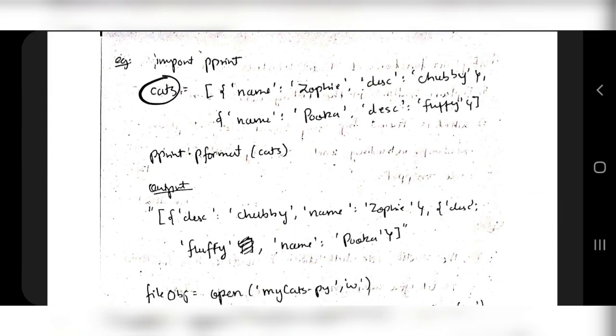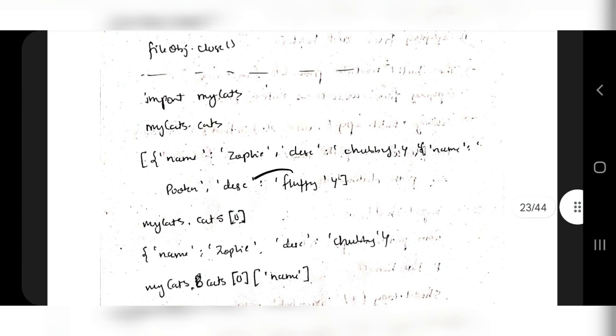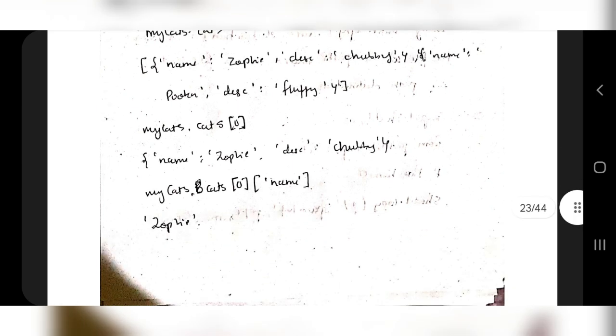So here you are initializing a list, saving that into a file, writing that into a file, then fetching that file value using the name cats which it is stored with, and you are fetching the individual values. That's what you have to explain for, like it will be 6 to 8 marks.